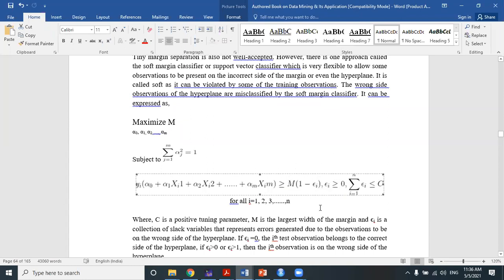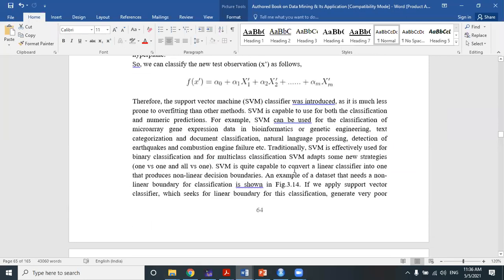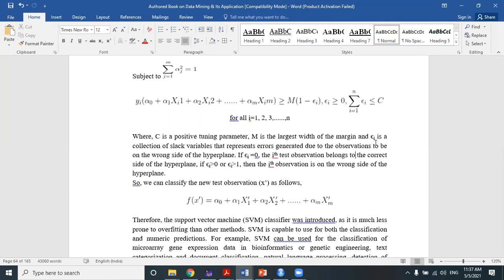What is epsilon? Epsilon is a collection of slack variables, epsilon 1, epsilon 2, epsilon 3, and so on, and it represents the error generated due to observations being on the wrong side of the hyperplane. So these error terms are subtracted from the maximum margin, 1 minus error terms. That's why it makes it flexible. Not only that, these error terms can also be handled by a special parameter called C. C is called the cost parameter. It's a positive tuning parameter. While I am showing you the code, you will see that the cost parameter can be increased and decreased while you are tuning your SVM model.